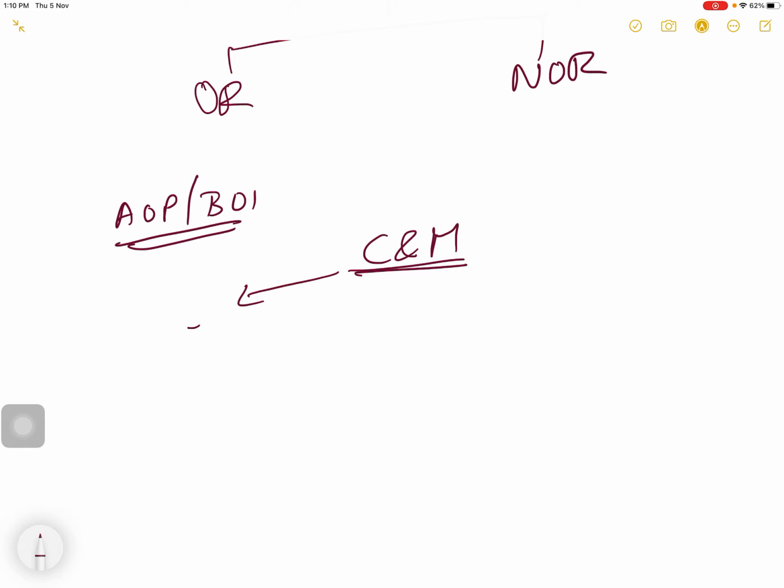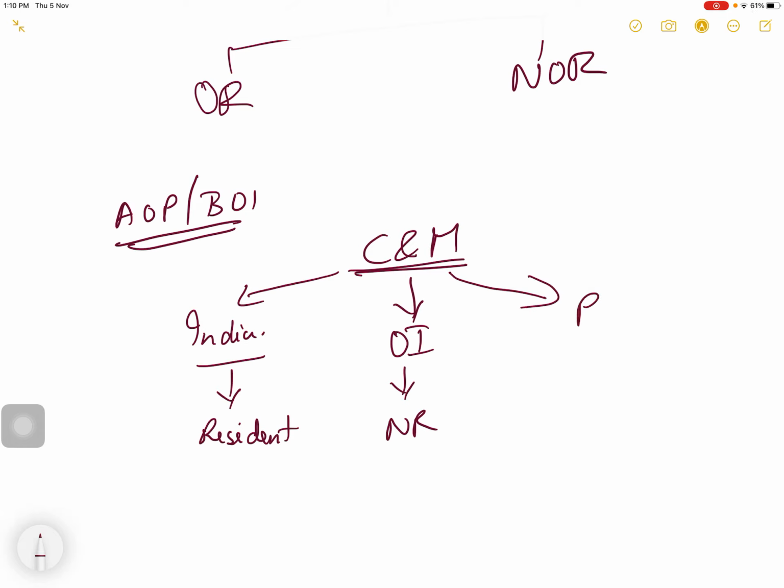If control and management is in India, then it is resident. If control and management is outside India, then it is non-resident. If control and management is partly in India and partly outside India, then it is resident.